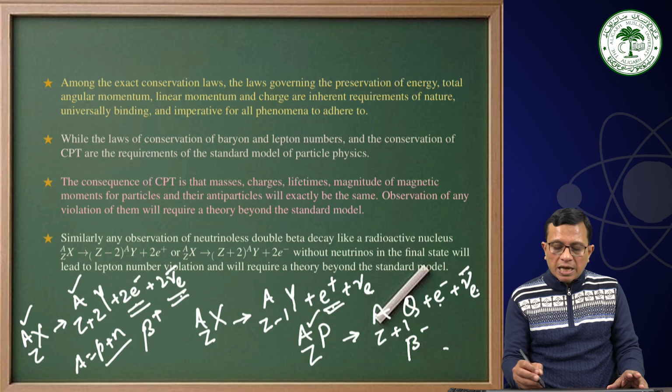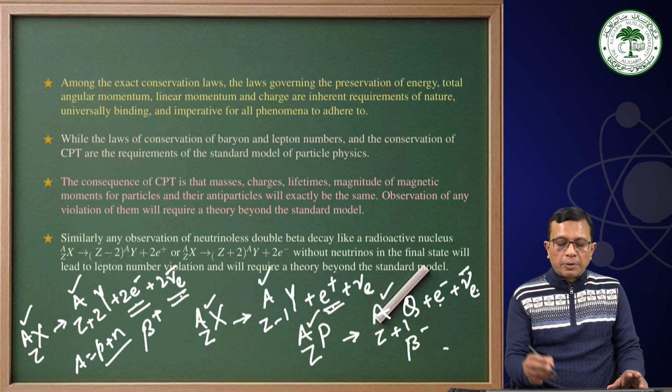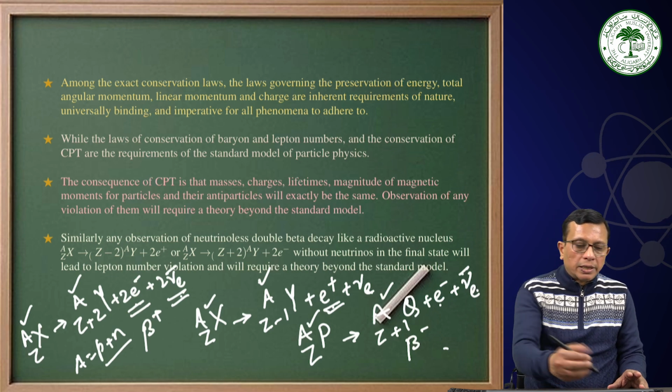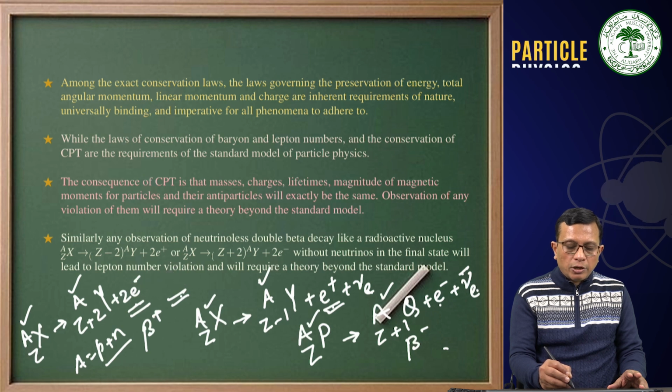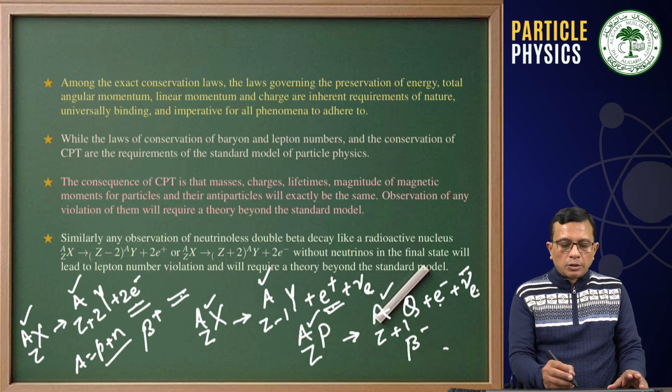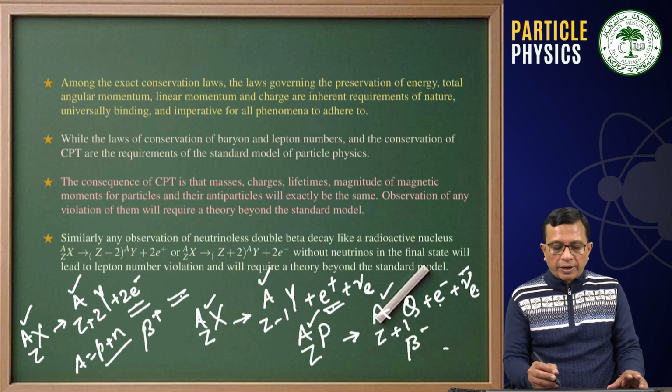And here also, the example which I gave had the same A. The mass number was not changing, and that means the proton and neutron numbers are not changing. But in the case of neutrinoless beta decay, you won't have this guy. You won't have any neutrino in the final state.